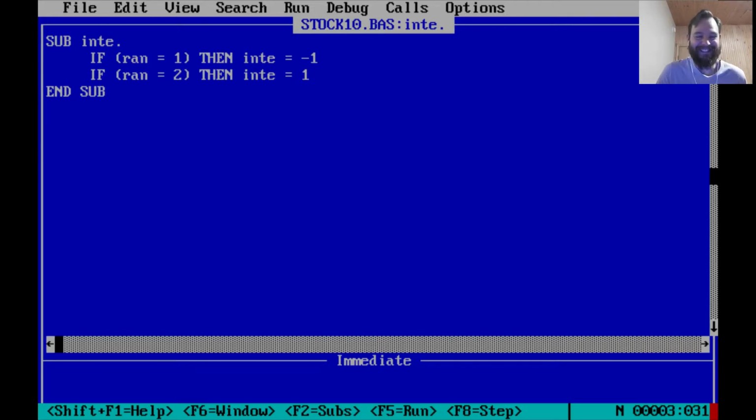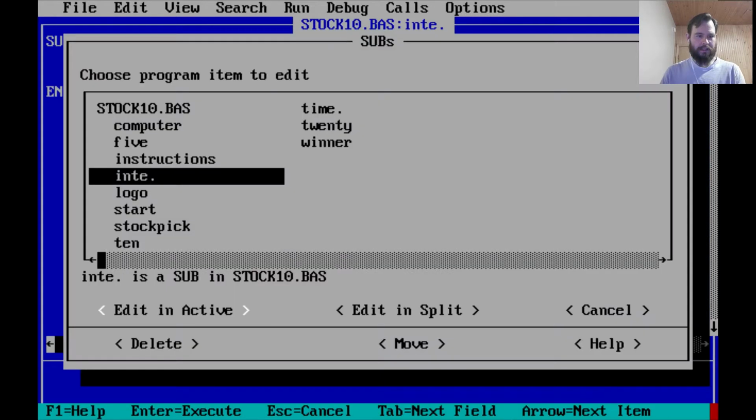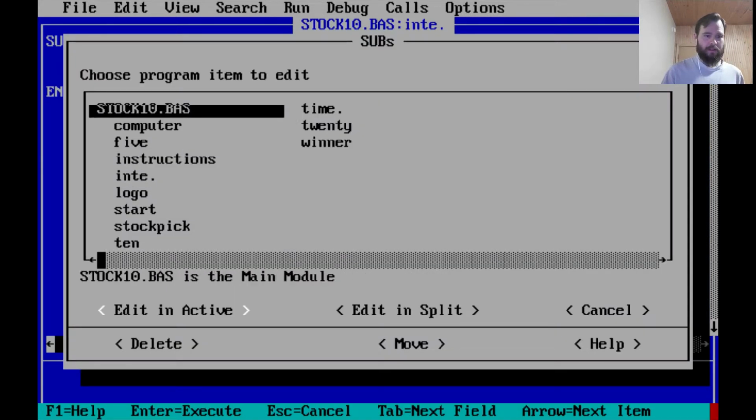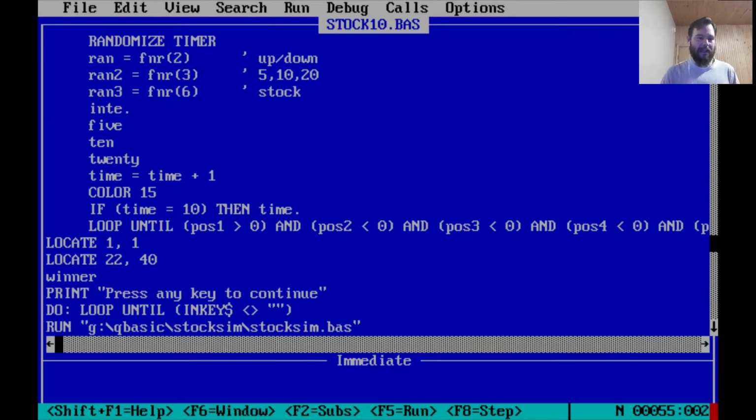Because it's called inta, the variable, and because it's a global variable, I couldn't have the subroutine named inta as well. And like in previous programs, there we go. How to solve that problem? Don't add more letters to the name, just put a dot. That's a tip, kids. Write it down. Okay, inta dot sets the inta value. Okay, so that's -1 or 1.